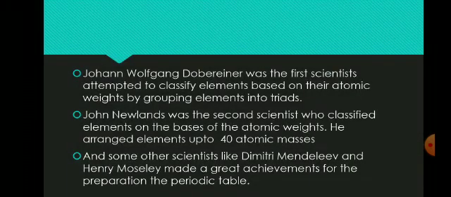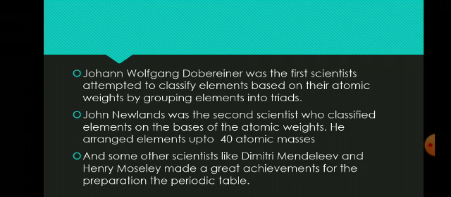Johann Wolfgang Dobereiner was the first scientist who attempted to classify elements based on their atomic weights by grouping elements into triads. John Newlands was the second scientist who classified elements on the basis of atomic weights. He arranged elements up to 40 atomic mass, which means John Newlands arranged elements up to calcium.